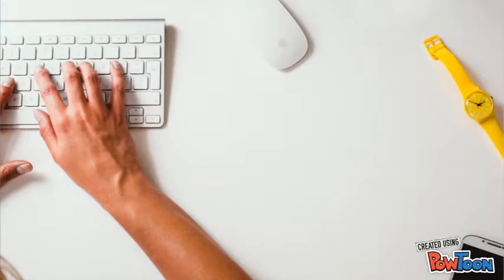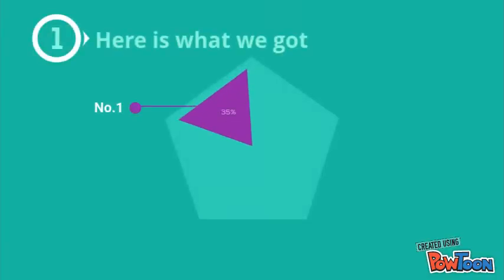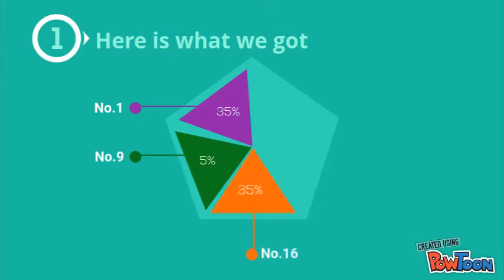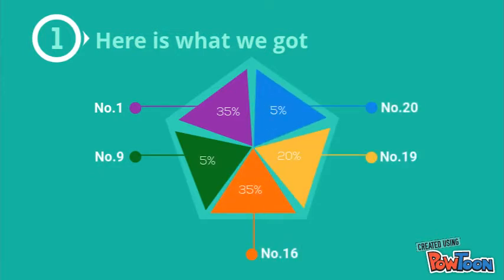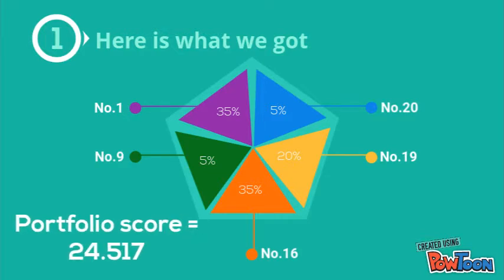So the objective and the constraints are now figured out, and now it's time to plug them into the computer and wait for which ones it picks for us. Here's what we got. We want to buy 35% of stock number 1, 5% of number 9, 35% of number 16, 20% of number 19, 5% of number 20, and the maximized portfolio score is 24.517.